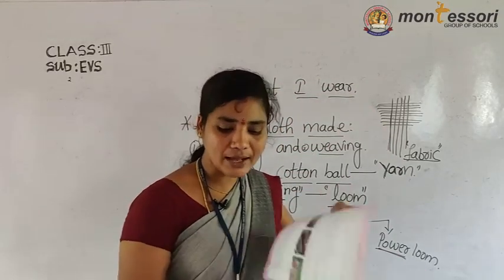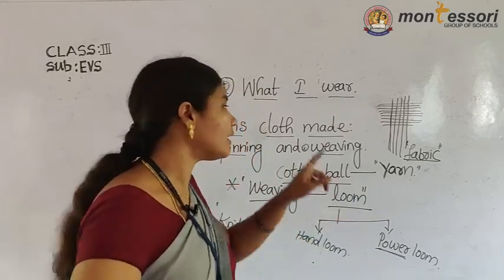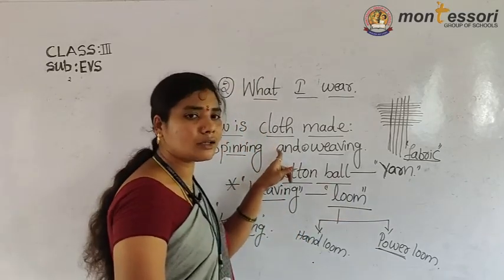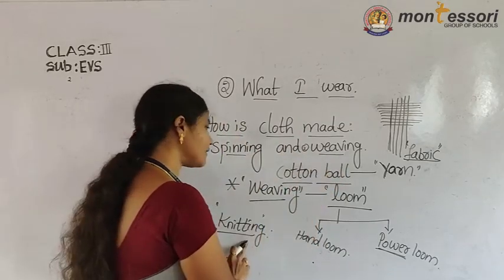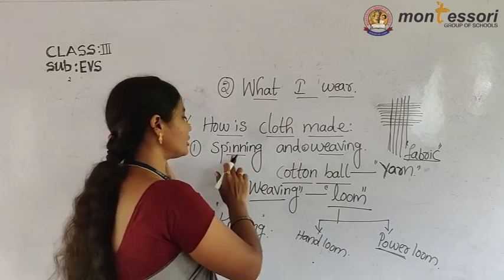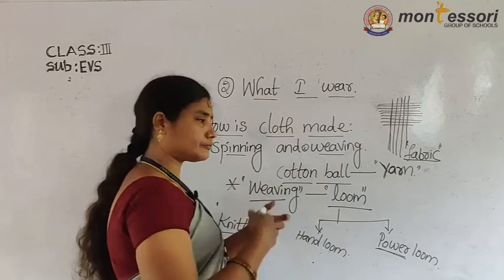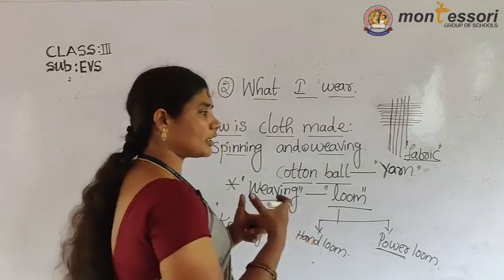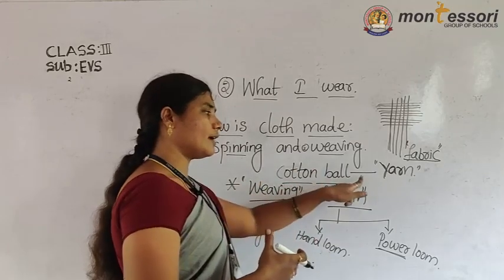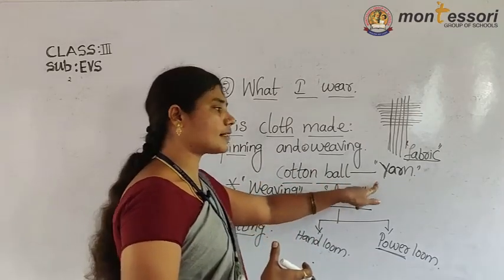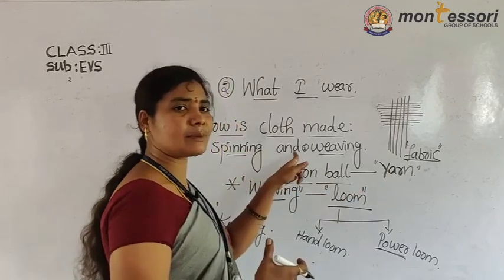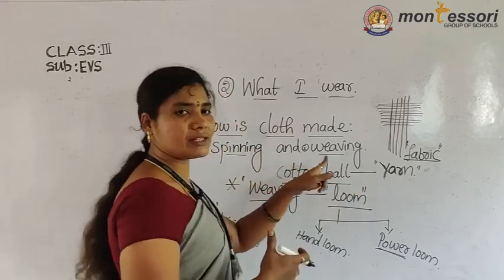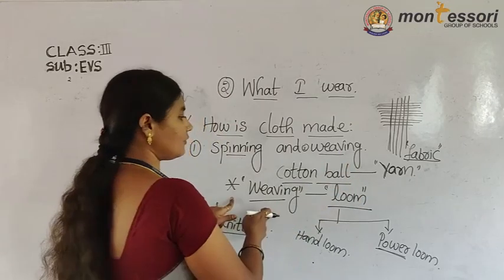So that is about the steps involved in the making of cloth. First one is spinning, second one is weaving, third one is knitting. Spinning means from the cotton ball we prepare the thread, cotton thread, that is called yarn, using a spinning wheel, charkha, or a machine.